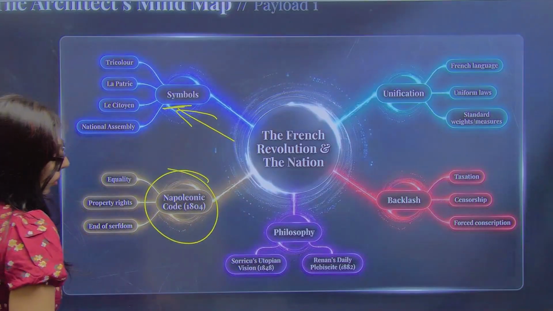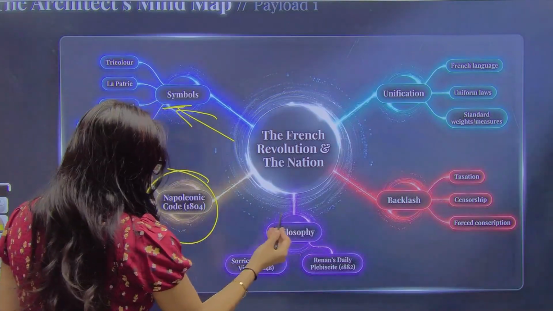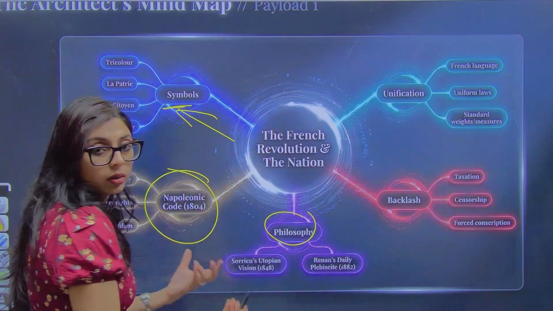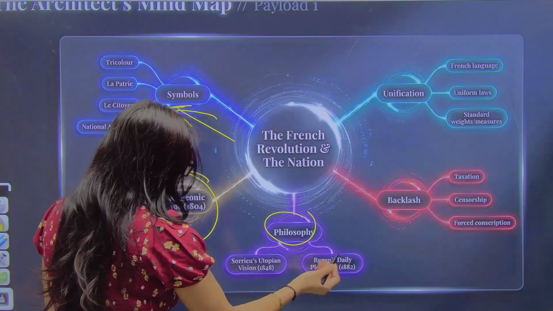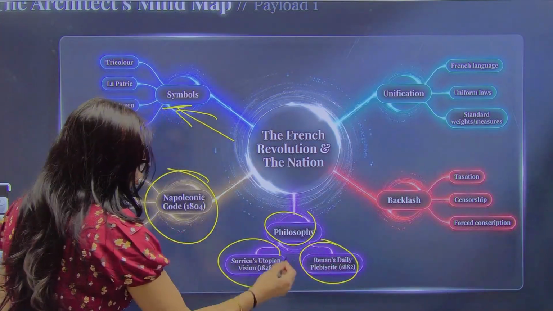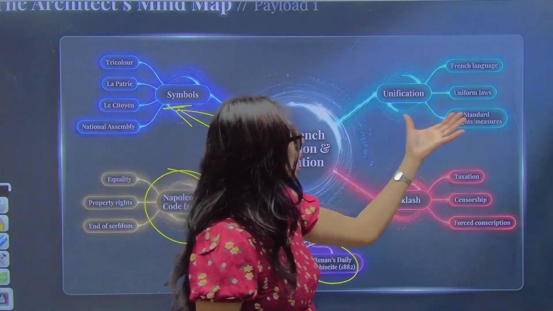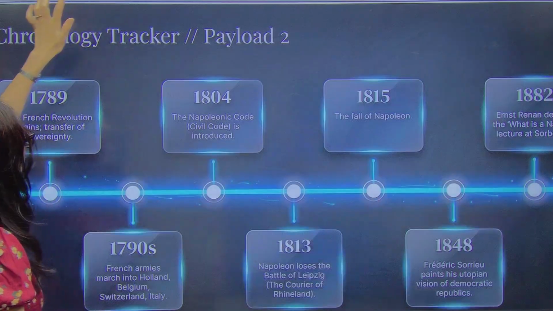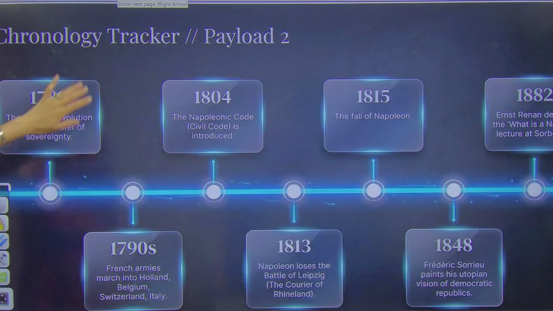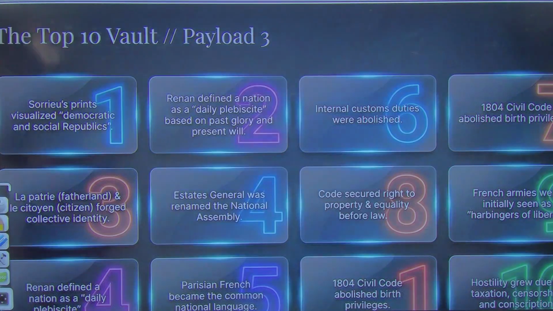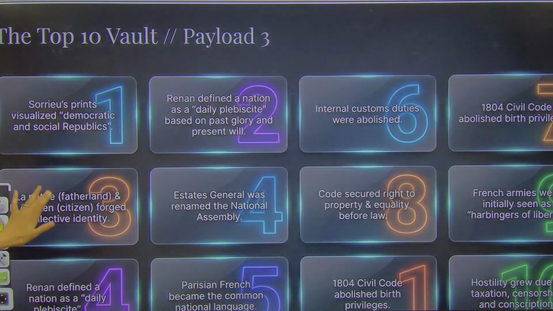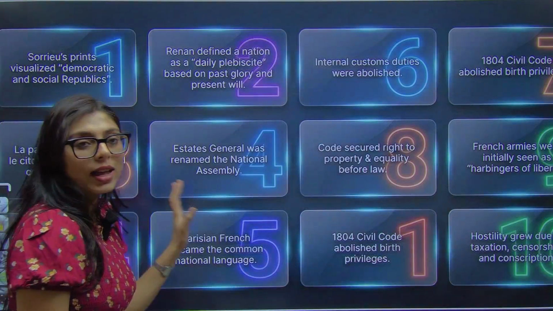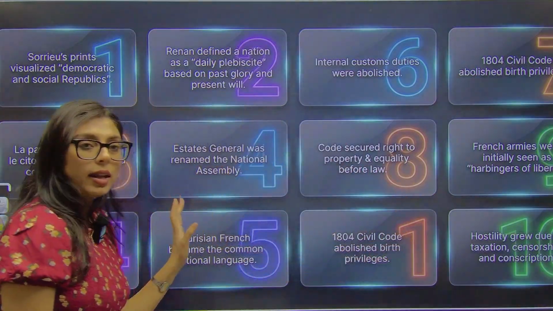This is the Napoleonic Code, and this is the philosophy of nationalism, the first picture, and then there was a backlash, and how this unification happened. This is the chronology tracker which we have done 2 times, correct? And you can revise your entire chapter in these 10 points.